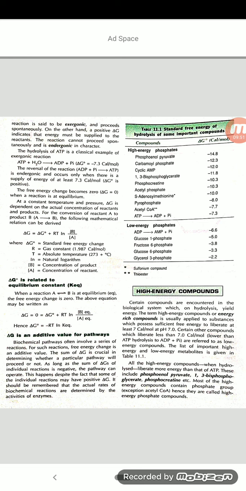So delta G standard plus RT log of the concentration of B, the concentration of product at equilibrium, to the concentration of the reactant at equilibrium. Finally, delta G standard is equal to minus RT log of the equilibrium constant. This indicates the equilibrium constant with respect to the standard free energy change.